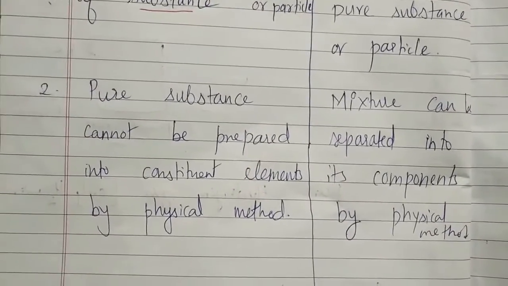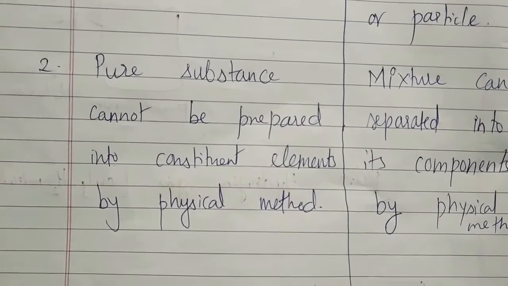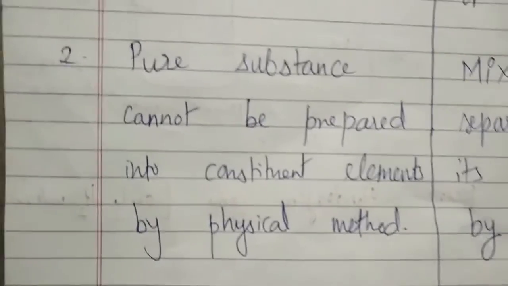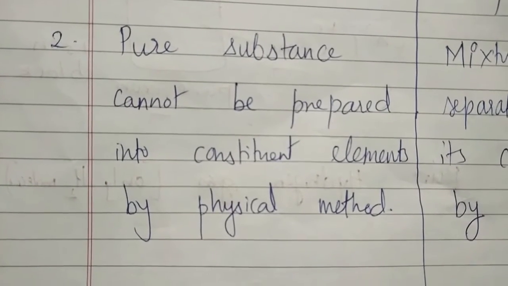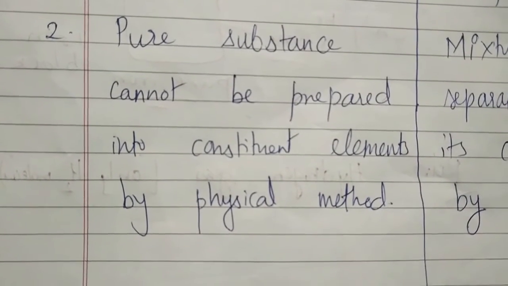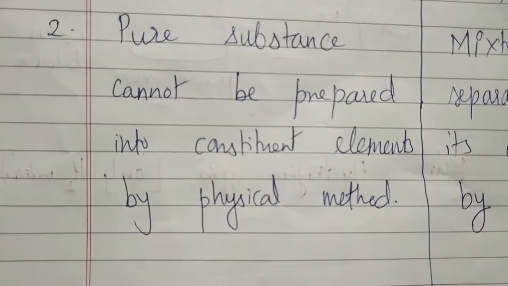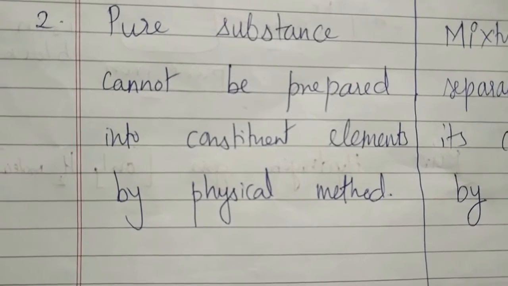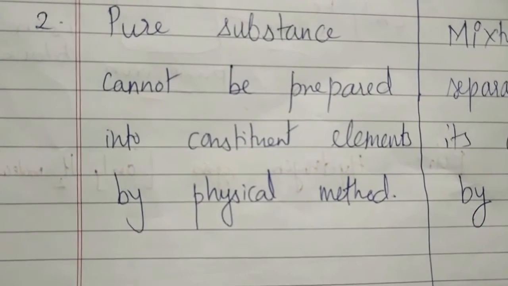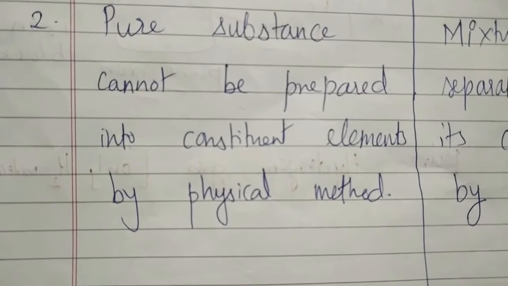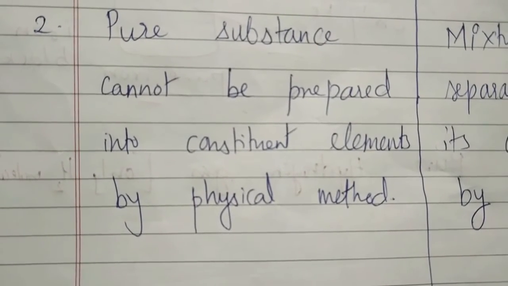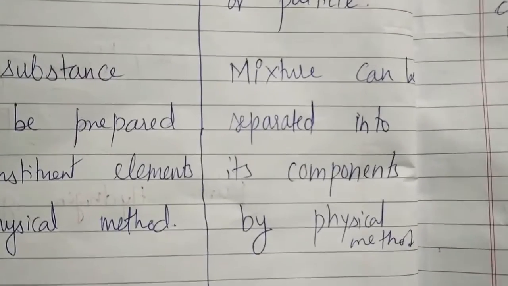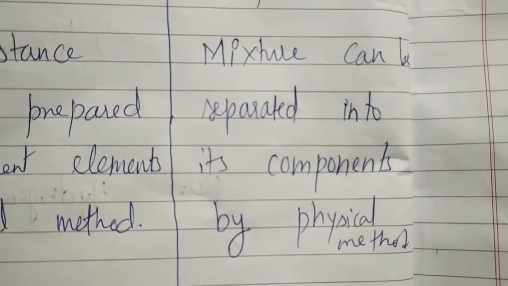Second point, a pure substance cannot be broken into constituent elements by physical methods. It means, for example, sodium chloride, that is common salt, NaCl, you can't break it down into sodium and chlorine atoms by any physical method, such as filtration or decantation. So you can't separate a compound into simple elements by any physical method, whereas a mixture can be separated into its components by physical methods.